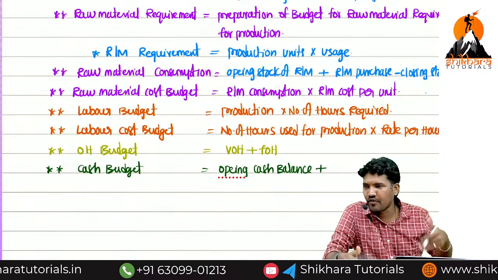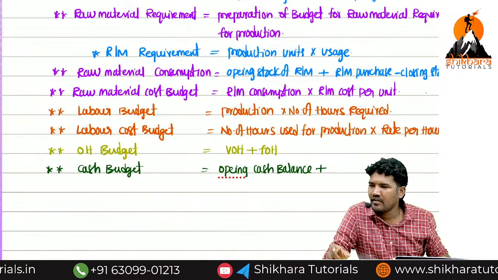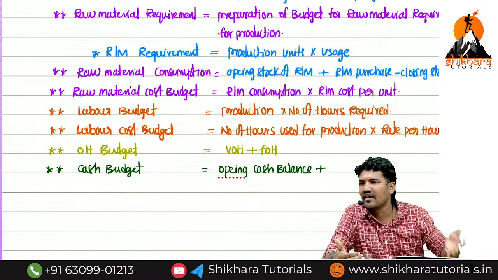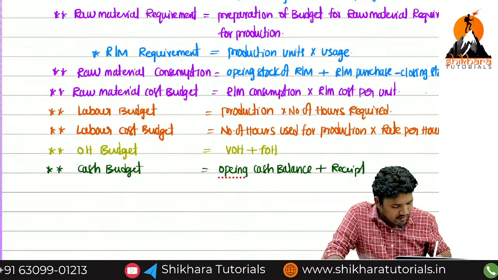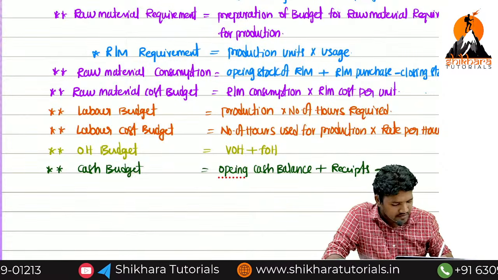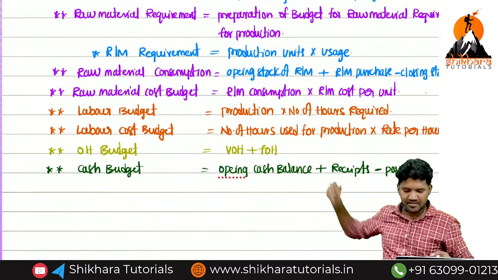Receipts means cash inflow. Already in our books of accounts, I have 10,000 rupees of cash. For that, I will add receipts. Minus payments. So this is called cash budget.